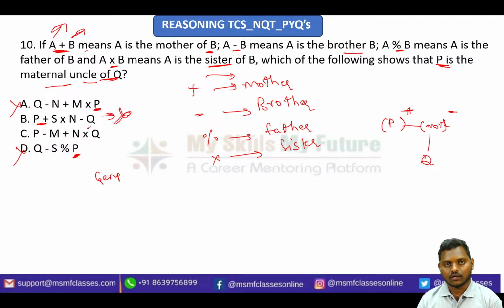One last option remains, that is option C, and that should be your answer. If you're not sure, if you don't believe it, go and check by drawing a diagram. See here, P minus indicates brother. Whatever it indicates, just check the gender. My concern is the gender of P, and here I am getting a male gender for P in this equation. So that will be my answer. I didn't actually solve this question; I'm just observing the gender, and from observing the options I eliminated two. So your simple answer is option C.